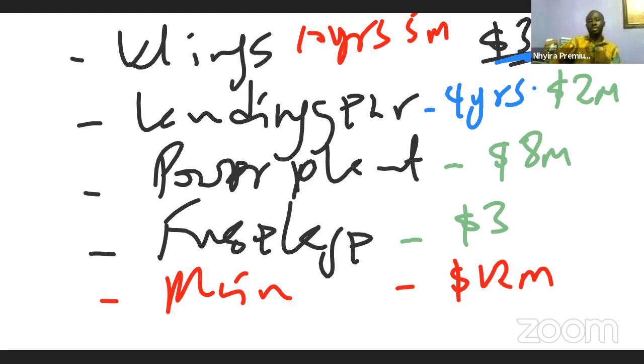Okay, so these are the things you need to understand about assets. The final aspect is the disclosure under IAS 16. When it comes to property, plant, and equipment, what do we disclose about it? Among other things, we need to disclose the assets that were acquired during the year. We have to disclose the cost of the asset, and then we have to also look at the economic useful life of the asset. It must be disclosed.